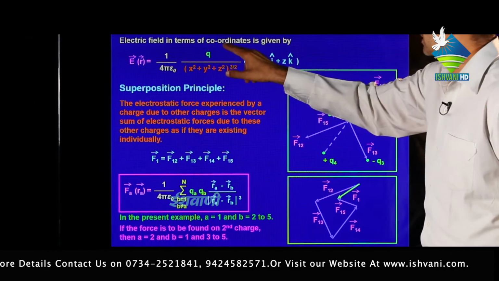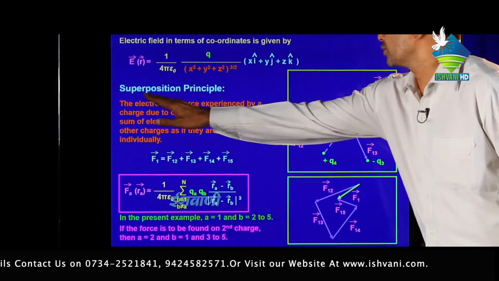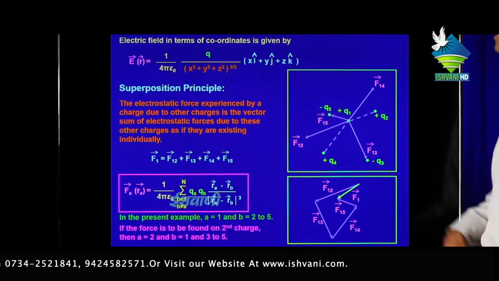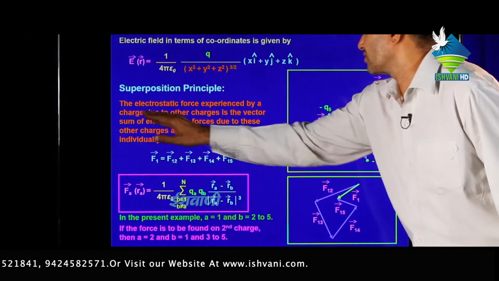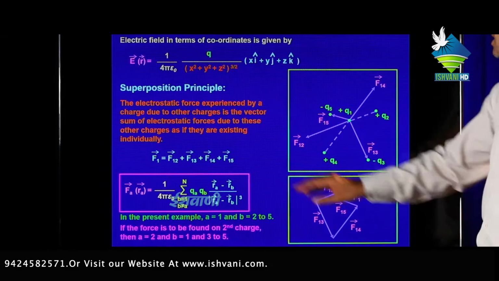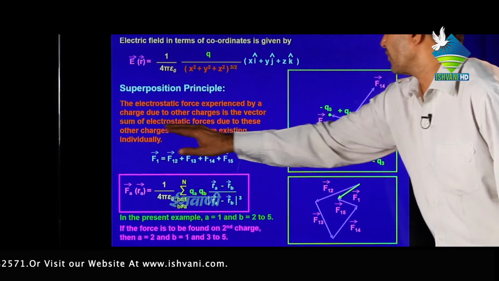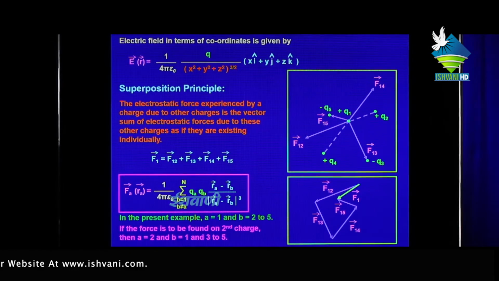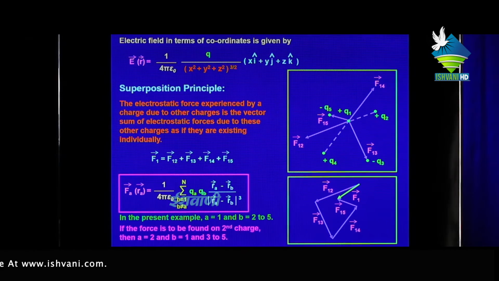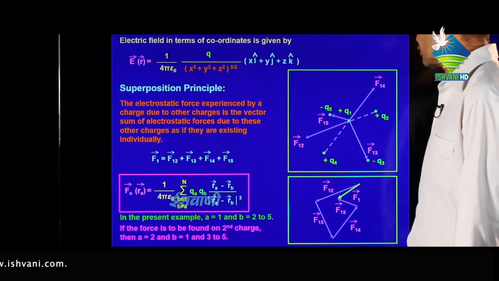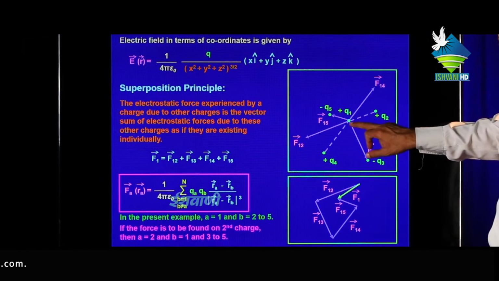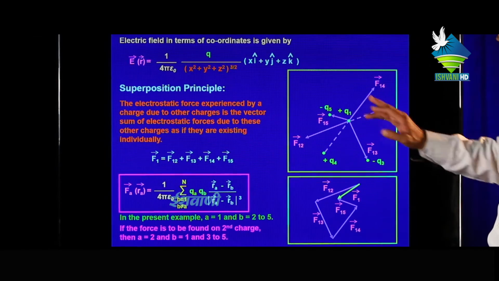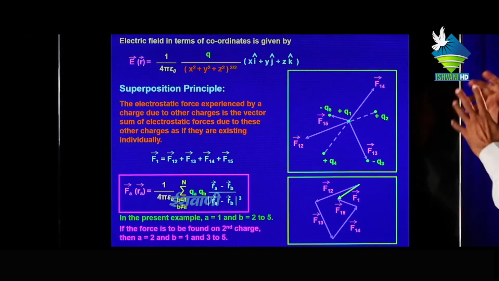This is the electric field in terms of coordinates. Superposition principle: the electrostatic force experienced by a charge due to other charges is the vector sum of the electrostatic forces due to these other charges as if they are existing individually. This is the charge Q1, and any other charges Q2, Q3, Q4, Q5, etc. are present.